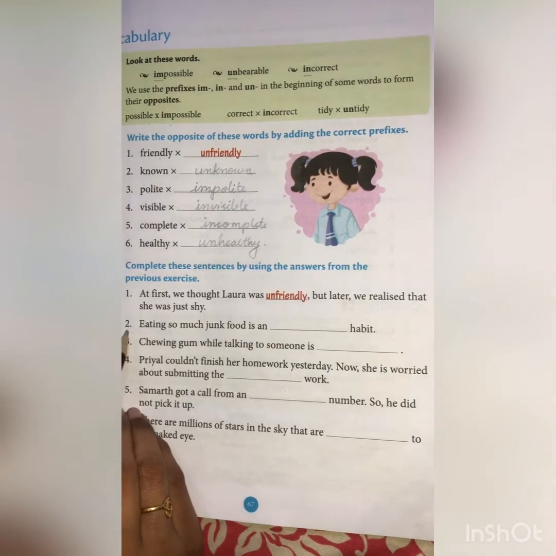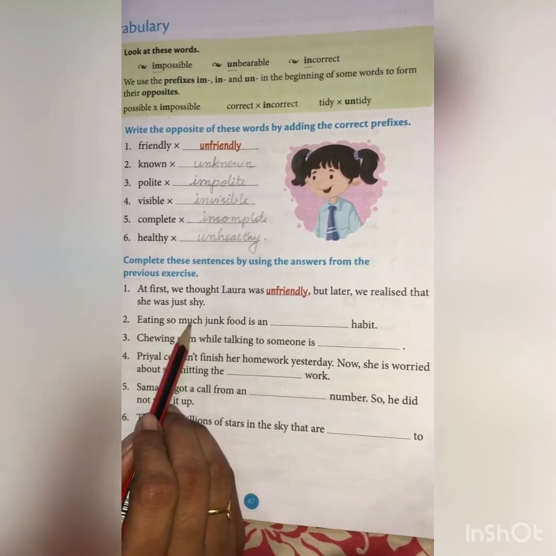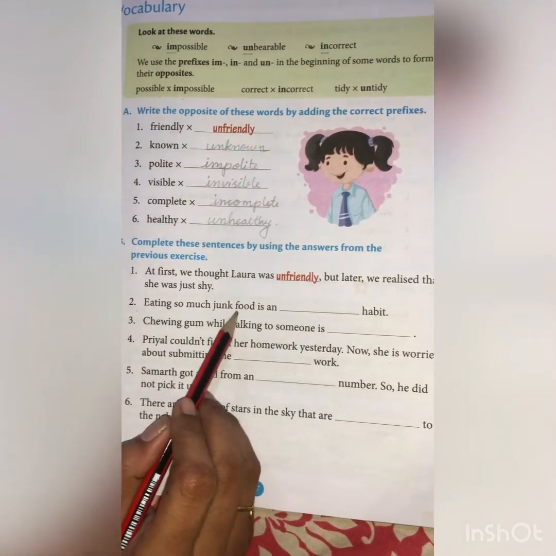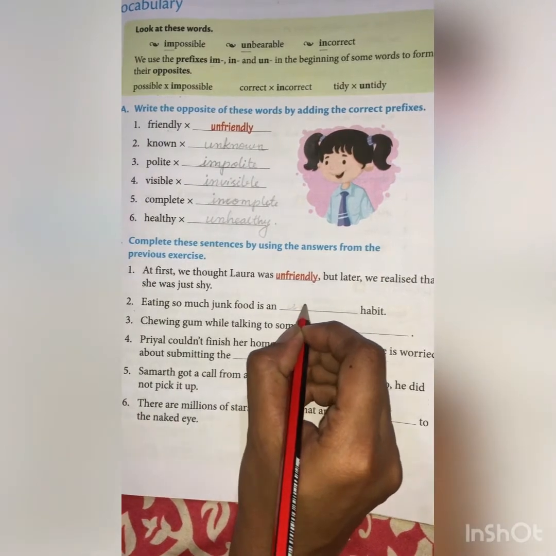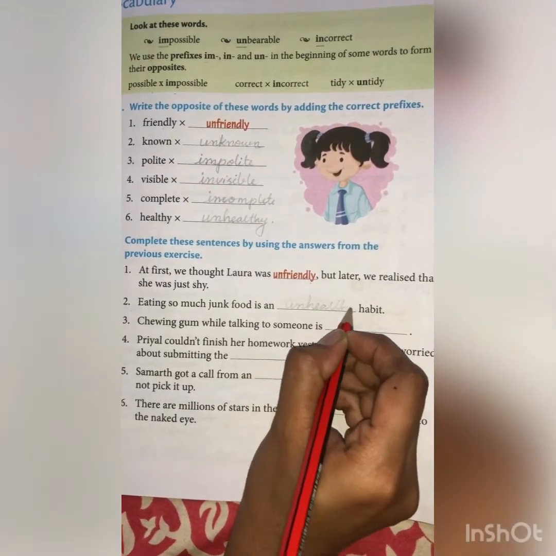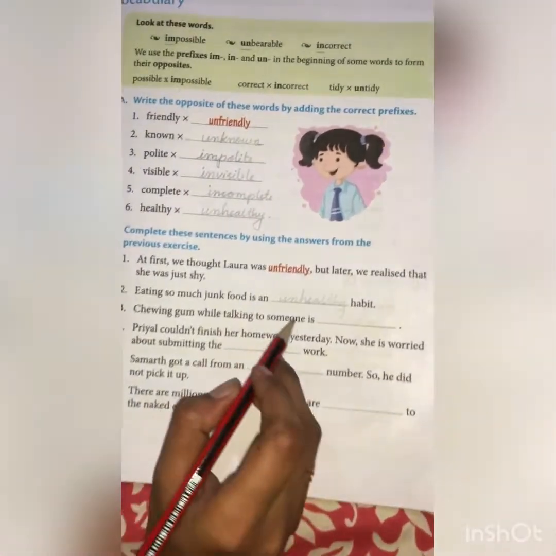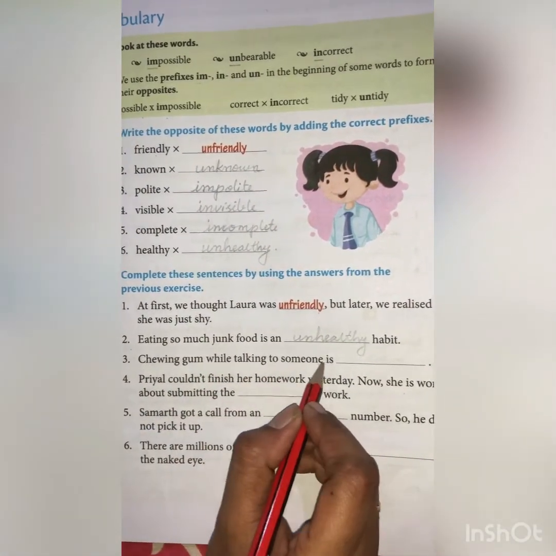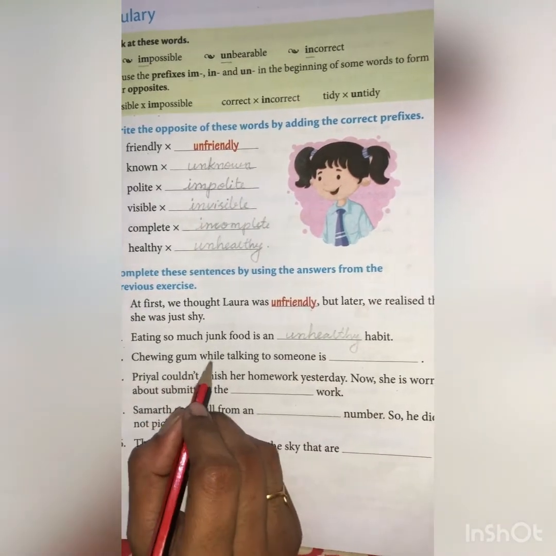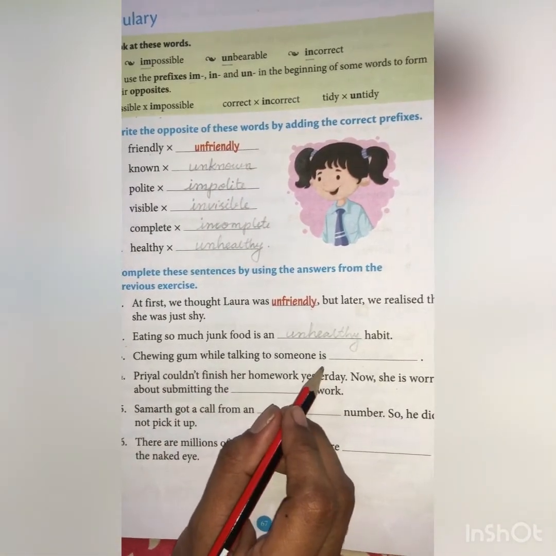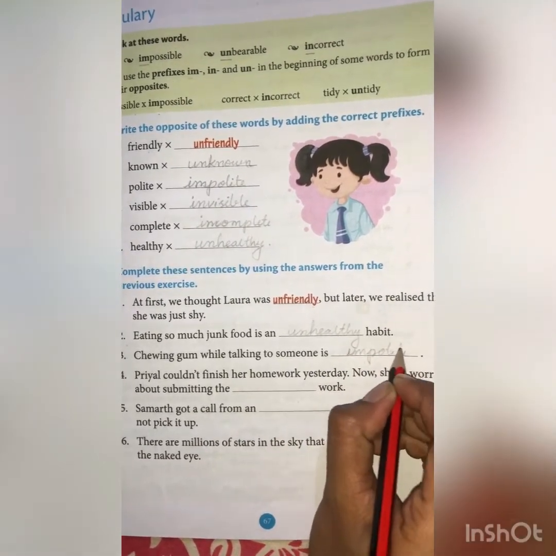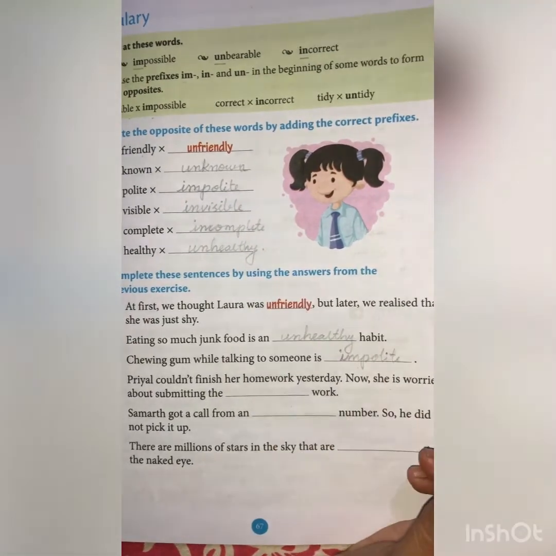Okay, then second one, eating so much junk food is an dash habit. Eating so much junk food is an unhealthy, yes, it is not good for our health, right? So it's an unhealthy habit. Then third one, chewing gum while talking to someone is what? What is it? Impolite. Okay, that is impolite.